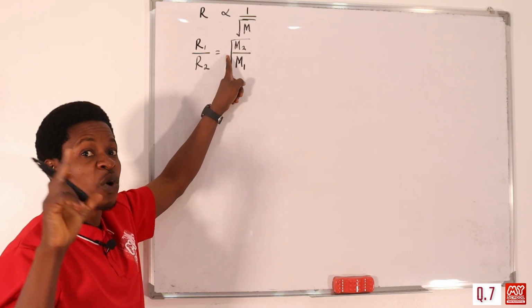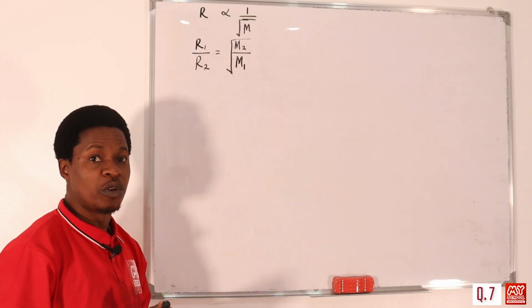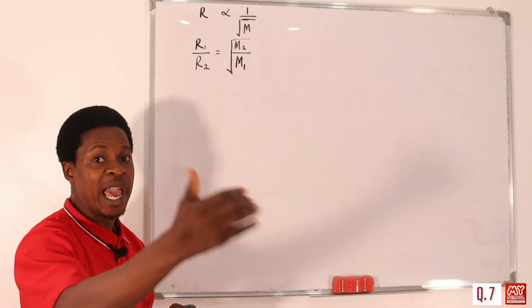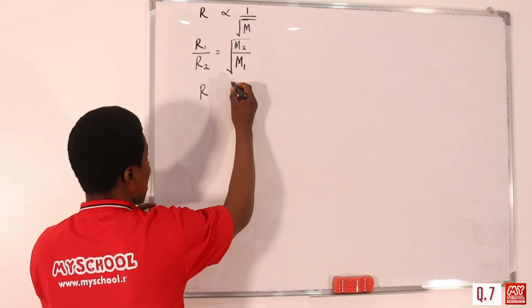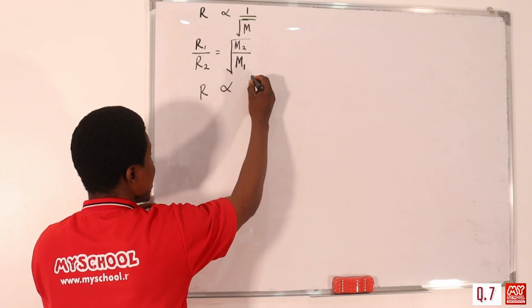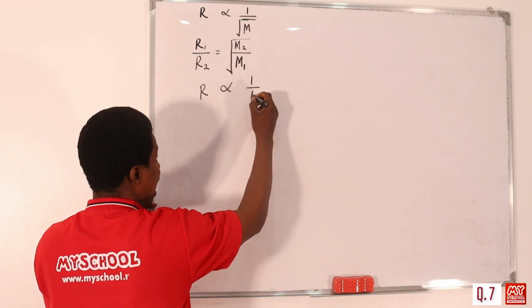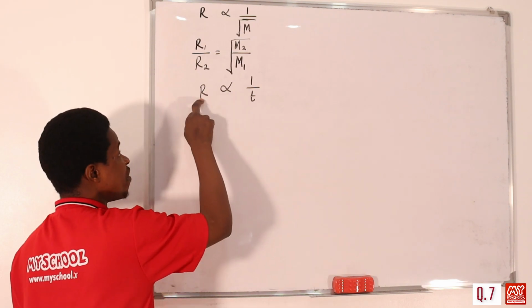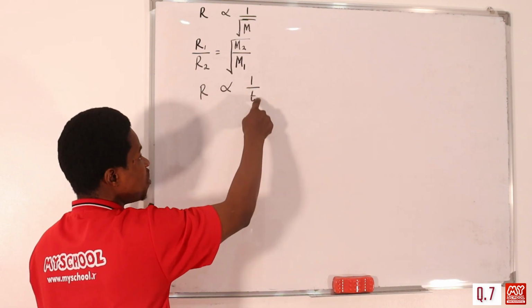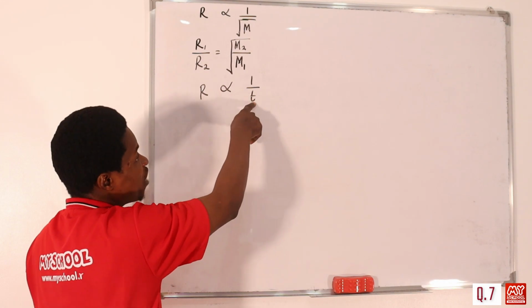But in this question, we're told that we should find how long. How long is talking about the timing, and there's a relationship between rate of diffusion of a gas and timing. The rate of diffusion of a gas is inversely proportional to the time taken for that gas to diffuse. But we're asked to find the time taken.